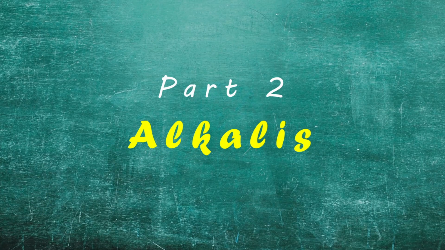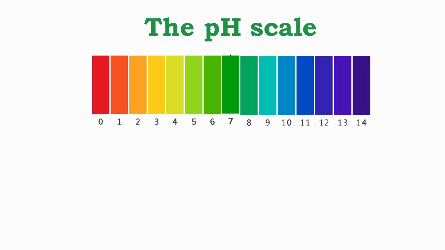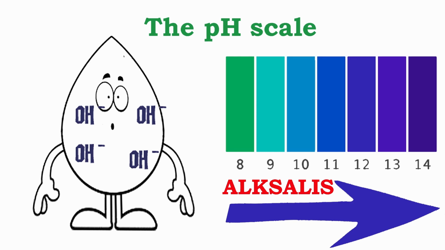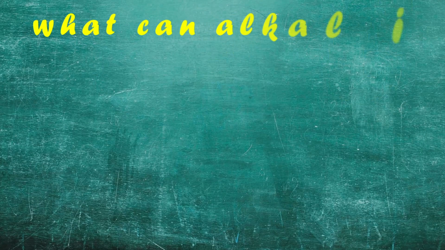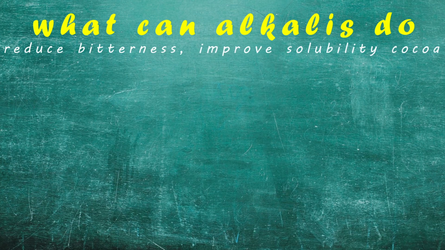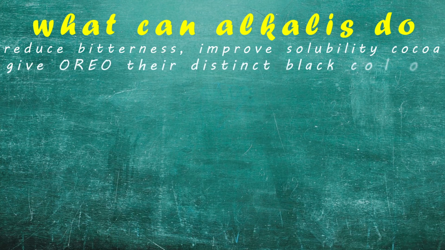Second part, alkali. Alkalis, unlike acids, are on the other side of the neutral pH and are solutions with excess hydroxide ions. Alkaline substances, like acids, transform flavors and textures in cooking, enhance soluble cocoa powders, and reduce acidity and bitterness. Oreo cookies use alkaline agents to achieve their distinct black color and flavor.